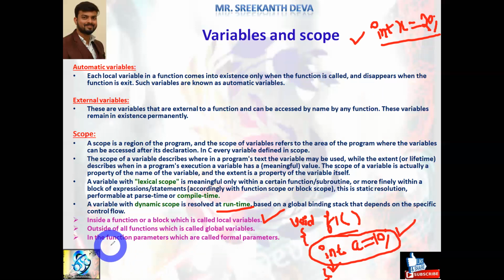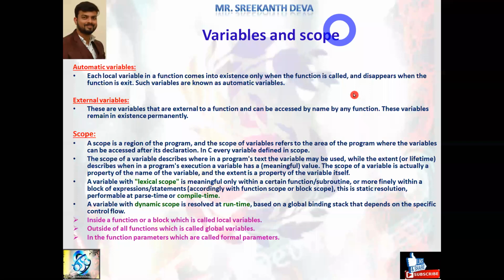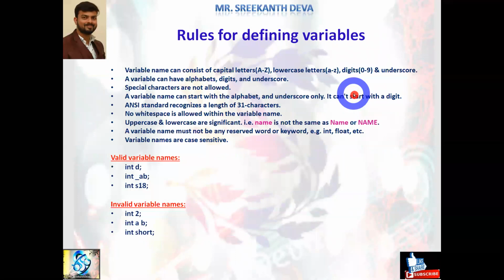If the function parameters are called formal parameters, say here I try to declare some variables like int x comma int y, or int p comma int q. These types of variables are called formal parameters. Within a function's parameters, I declare some variables, int p comma int q, that represent what? Formal parameters. We'll discuss functions in detail in the C programming language. So this is about variables and scopes in the C programming language.